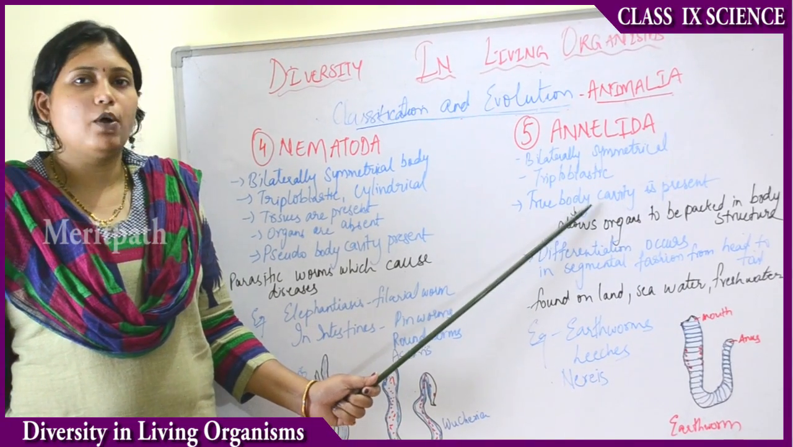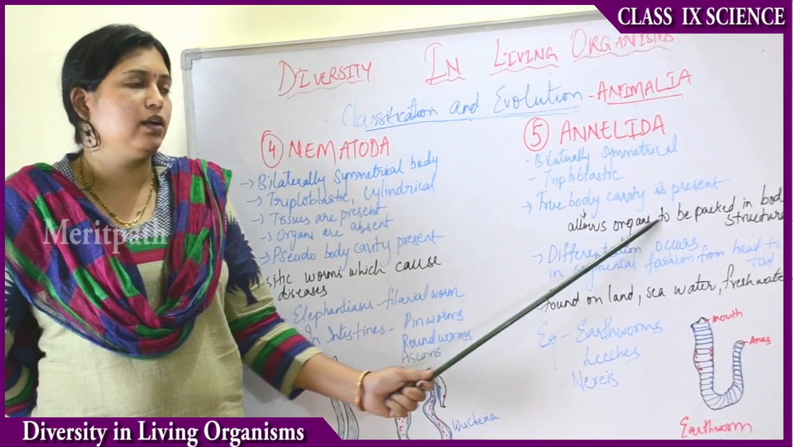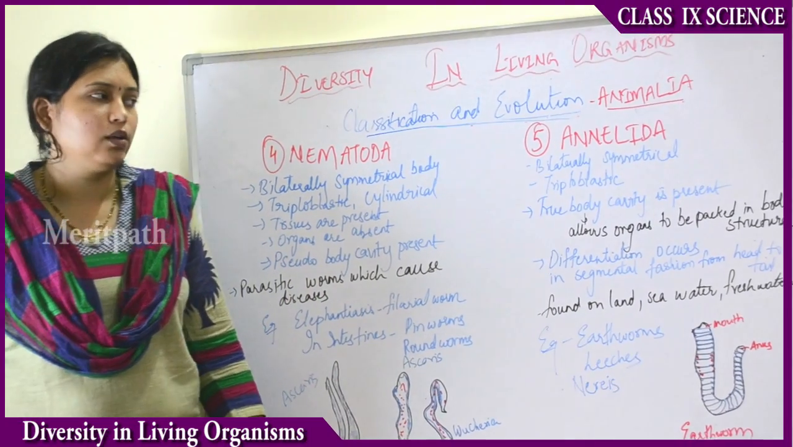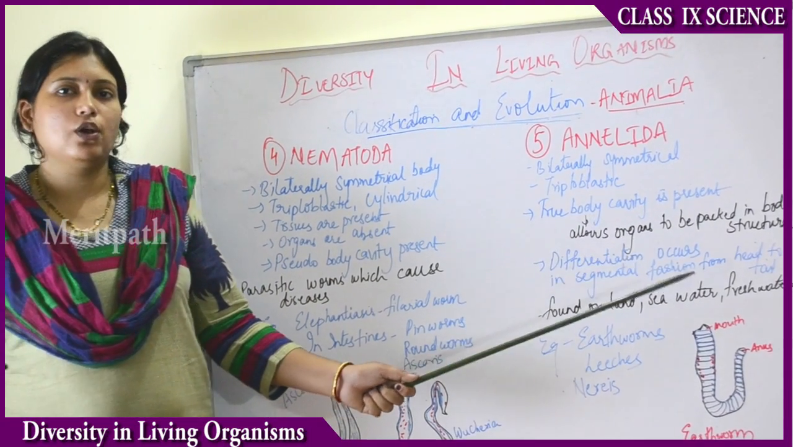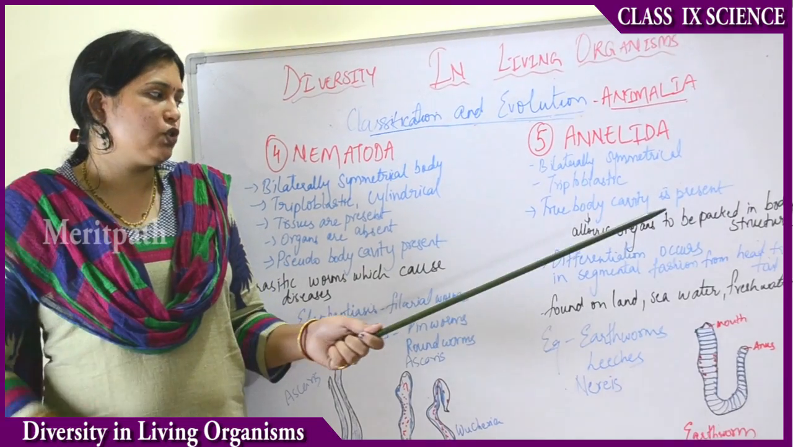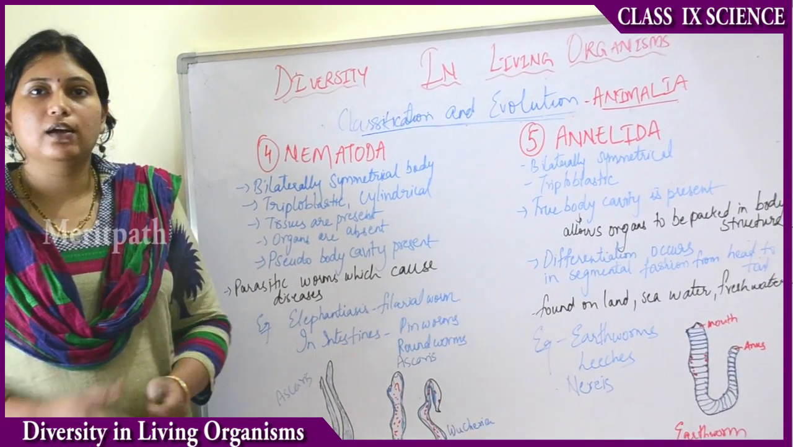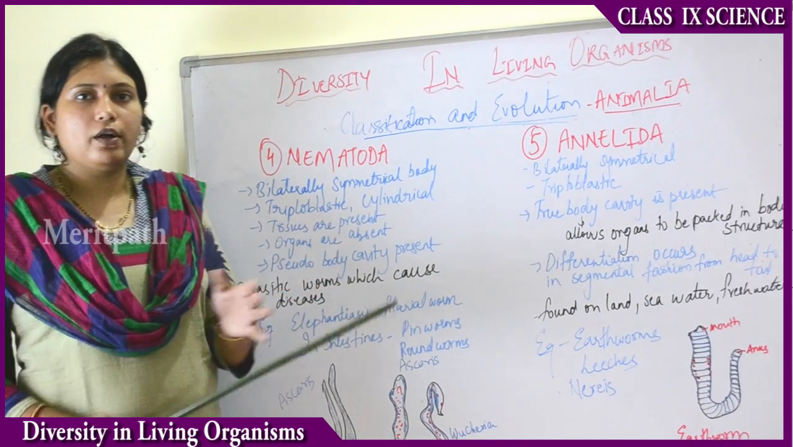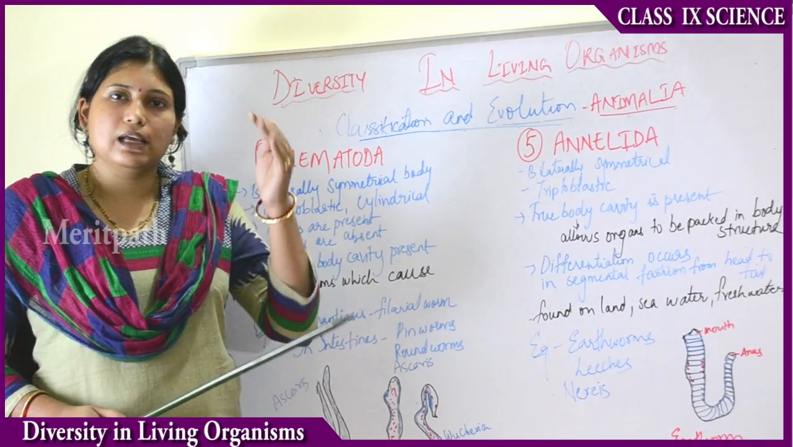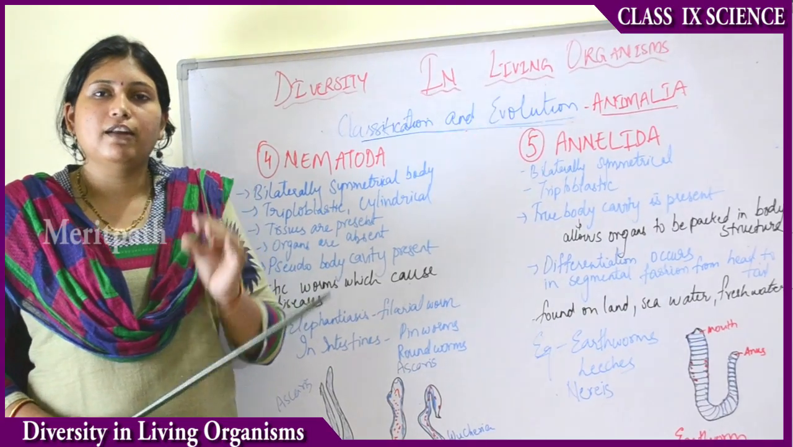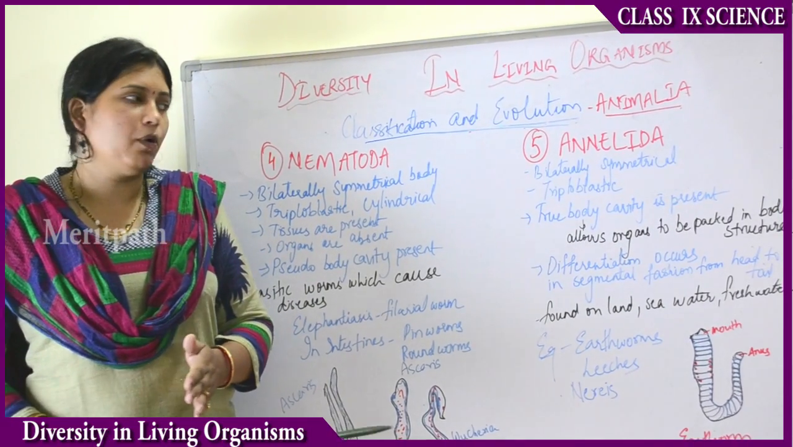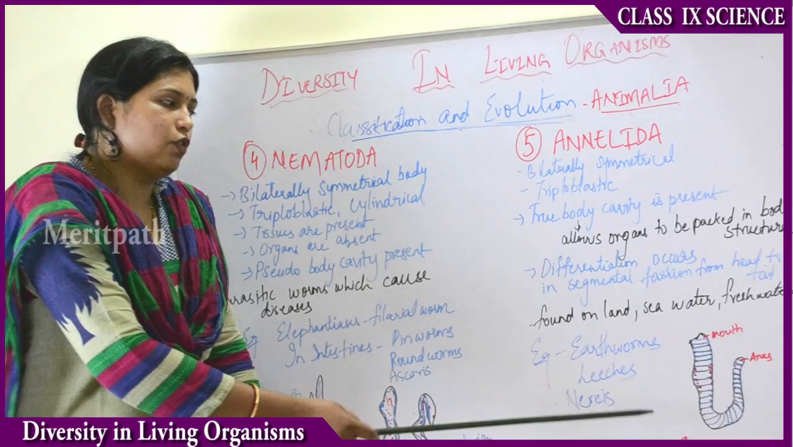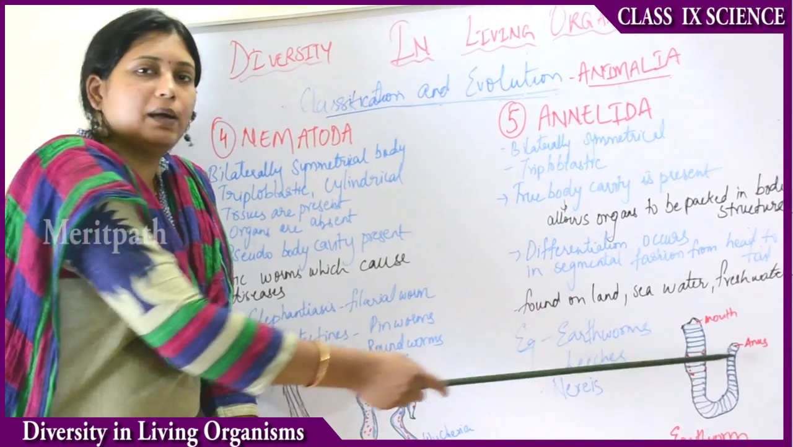Then what does this body cavity do? This allows organs to be packed into a body structure. So this body cavity allows the organs to be packed in a body-like structure. Then differentiation occurs in segmental forms from top to bottom. So differentiation of the body from one part to another is in segments from top to bottom. In one segment there will be differentiation of the body. So for example, earthworm. From top to bottom it is segmented.